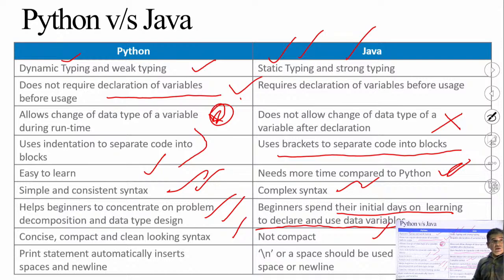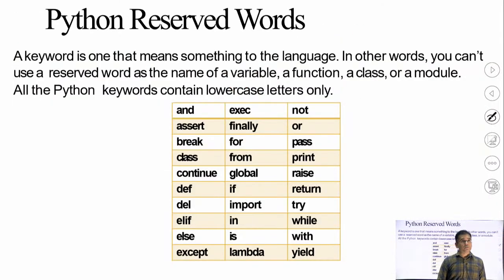but Java does not have compact or clean looking syntax. The print statement in Python automatically inserts spaces and newline characters, but in Java, \n or a space is required to insert a space or a new line character. So these are the last differences between Python and Java. Python automatically inserts the blank spaces or newline characters whenever required, but in Java or C or C++, you need to declare it separately.